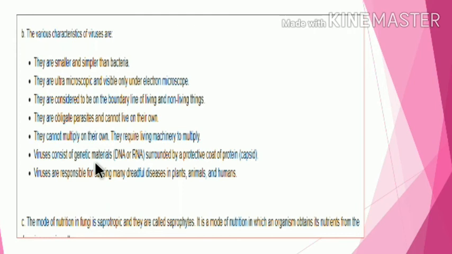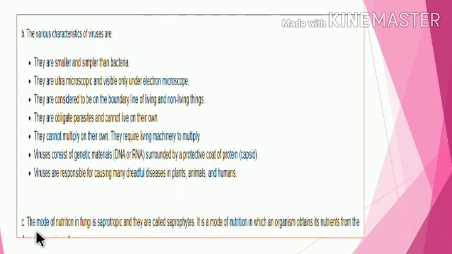Viruses consist of genetic material DNA or RNA surrounded by a protein coat. Viruses cause many diseases in plants, animals, and microorganisms. Also, viruses attack the bacteria.